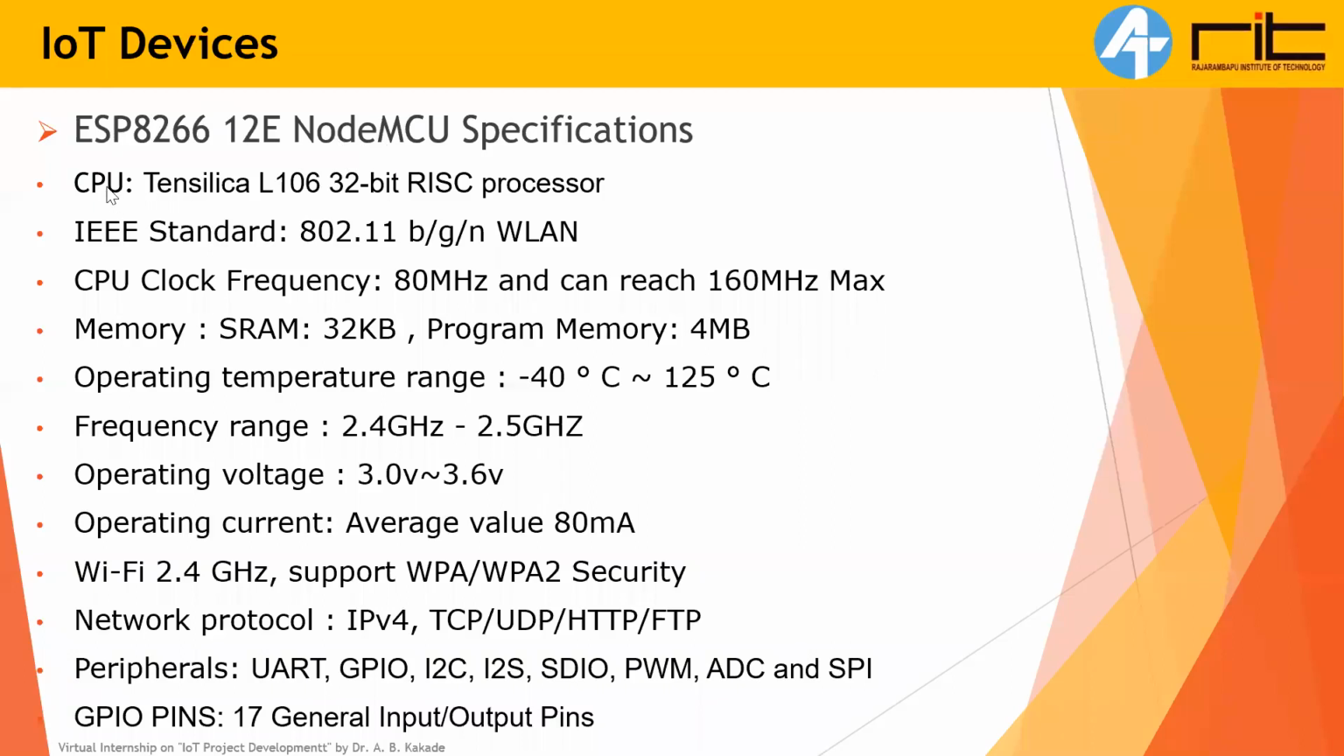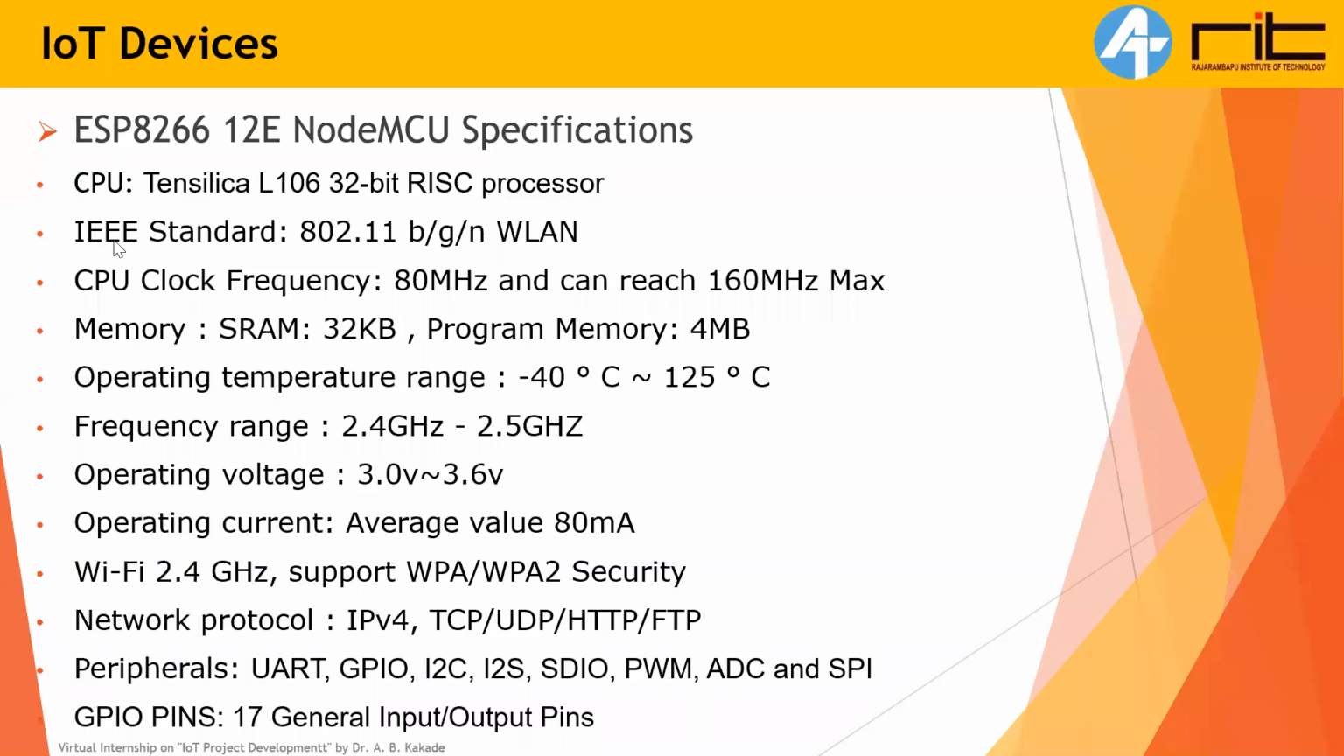The first one is the CPU. Which CPU does it use? Tensilica L106 32-bit RISC processor. In previous sessions, sir has described what 32-bit and 8-bit processors are. It means that it can process 32 bits simultaneously at a time. RISC stands for Reduced Instruction Set Computer. It is a computer type. You can learn more about it by searching on the internet.